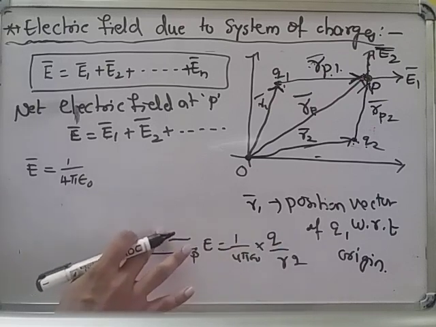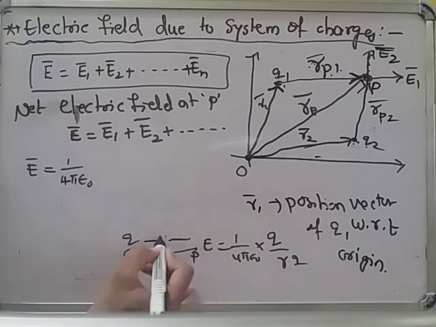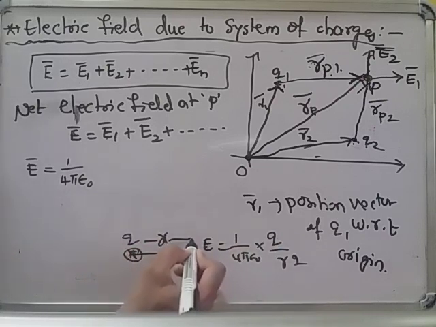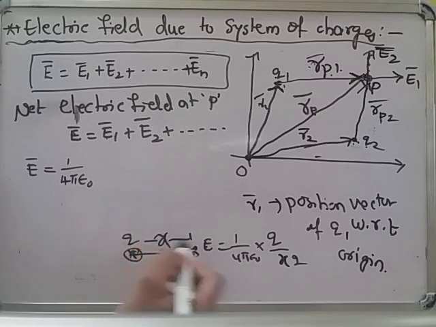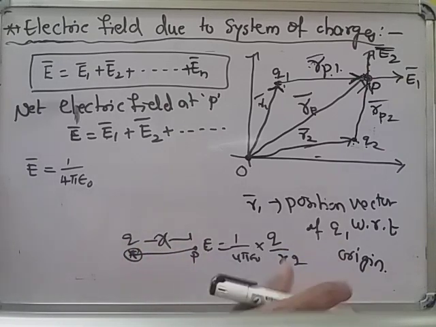If it is X distance from Q charge, then we write 1 by 4 pi epsilon naught Q by X square. If it is Y, then at Y distance electric field is 1 by 4 pi epsilon naught Q by Y square. Like this we will write the electric field formula.